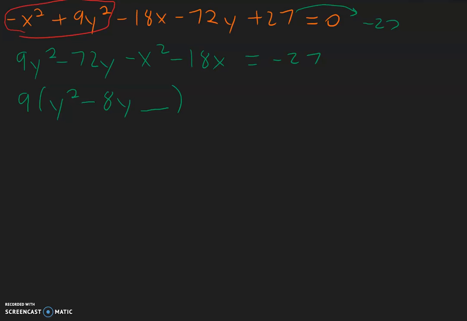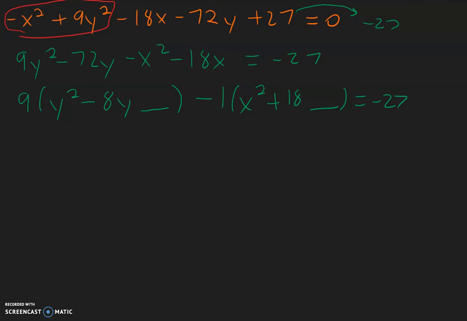We need to have a positive 1 in front of the x squared. So let's factor out a negative 1 so we can have x squared by itself. And negative 18 divided by negative 1 is positive 18. Leave a blank, equal to negative 27.